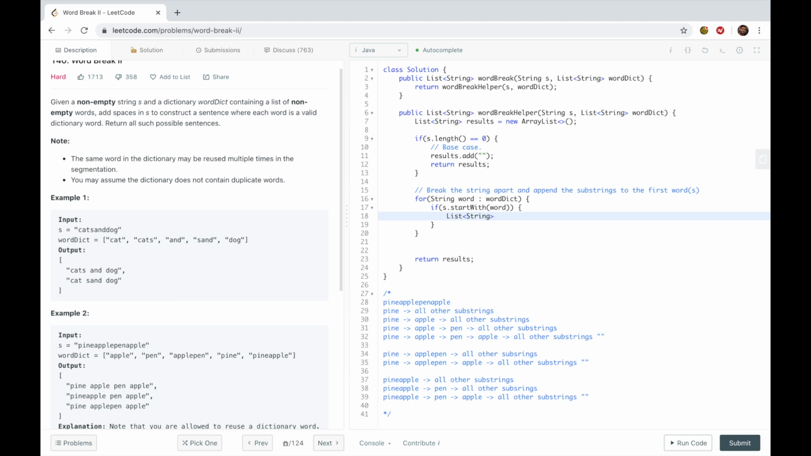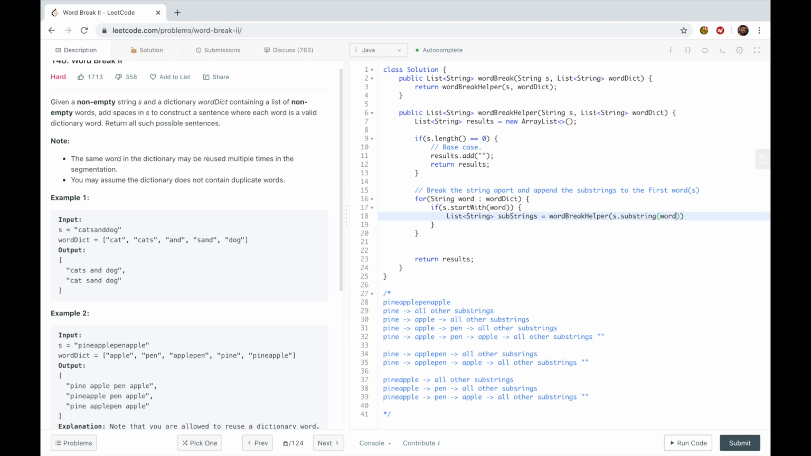We're going to recursively call our function. We're going to say, give me the subsets after our word. So we're going to say subsets. I'll call it substrings, just for the sake of language, is equal to our recursive function. And we're going to want the substring after the word that we've identified. So we're going to say s.substring, and then give me everything after the index of the word.